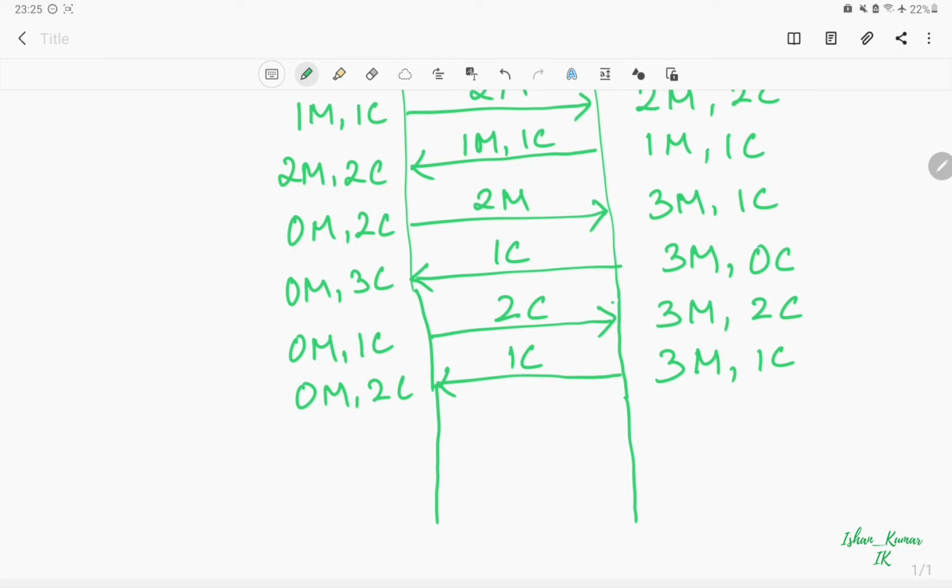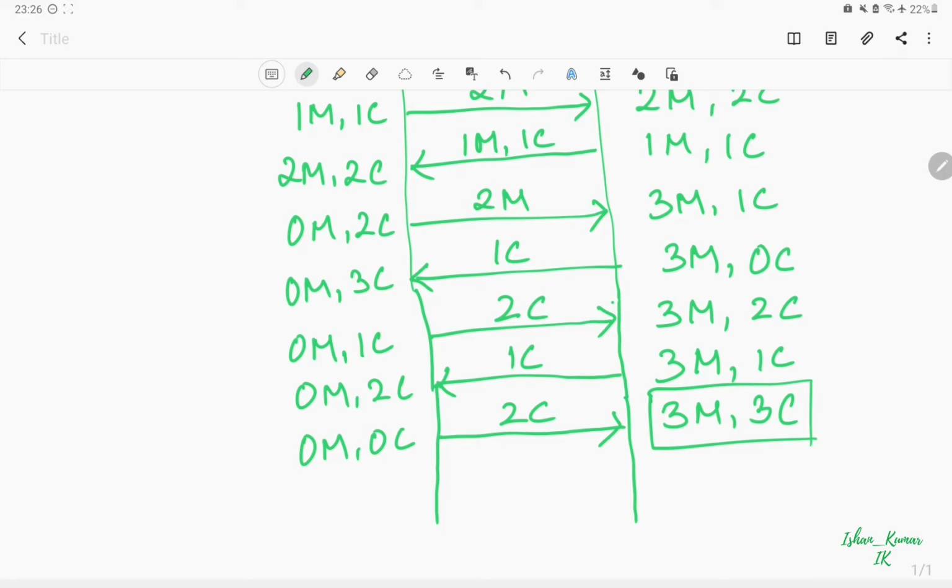Now in the very next step, 2 cannibals will move to the right hand side, leaving 0 missionaries and 0 cannibals on the left hand side and 3 missionaries and 3 cannibals on the right hand side. So now we can see that all 3 missionaries and cannibals have crossed the river.